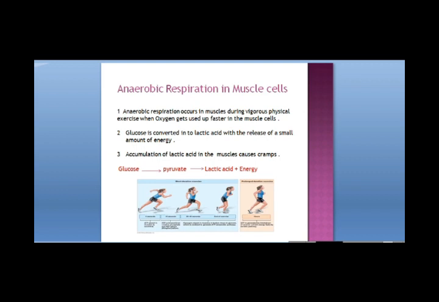Actually, what happens during heavy physical exercise? The body is performing aerobic respiration. Muscle cells perform anaerobic respiration also along with the aerobic respiration. Why both? So that some extra energy which is needed under such conditions of heavy physical exercise can be produced. Here the partial breakdown of the glucose takes place. This is how anaerobic respiration takes place in the muscles of the body.